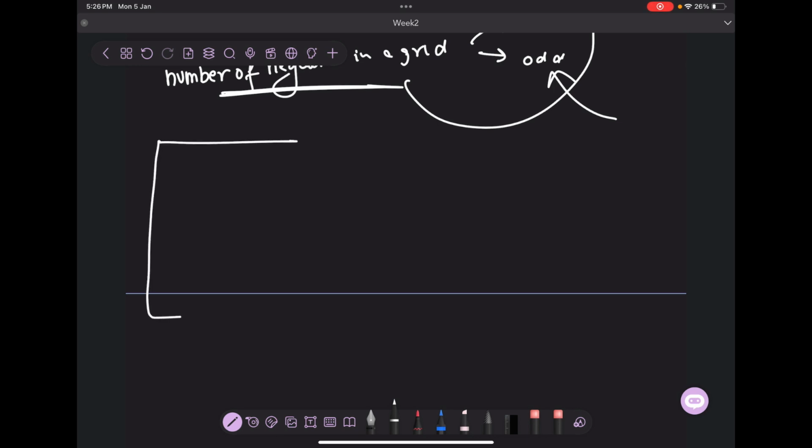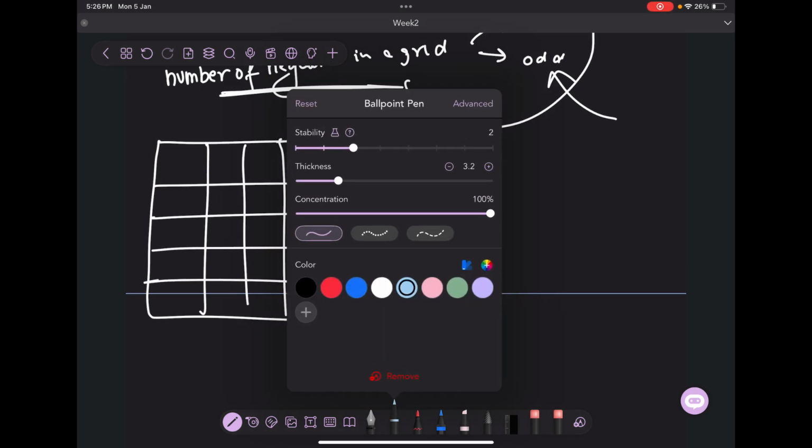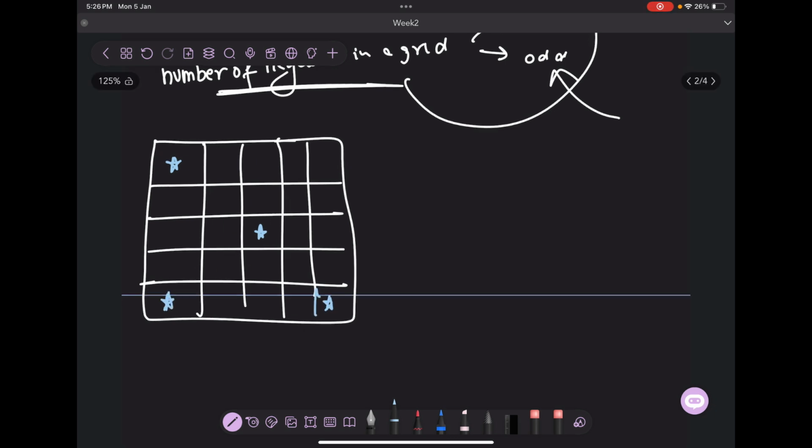Simplicity के लिए एक grid बना लेते हैं. We'll take a slightly bigger grid so that it's easier to explain. मान लेते हैं जहाँ जहाँ मैं blue कर रही हूँ, these are negative numbers. Okay, so the first case that we are discussing here is an even number of negative numbers. Once we consider any one case, we'll be able to generalize it. You will see how. When we have an even number of negative numbers, what I'm claiming here is you can make all of them positive.